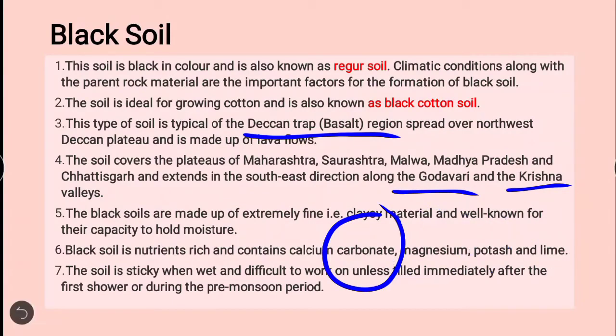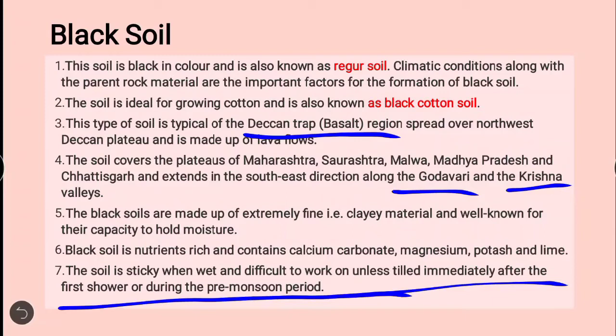This soil is sticky, wet and difficult to walk on unless tilled immediately after the first shower or during the pre-monsoon period. It means that due to the clay property, it is quite sticky, and after doing proper tilling of the land, only then will you be able to do the cropping.